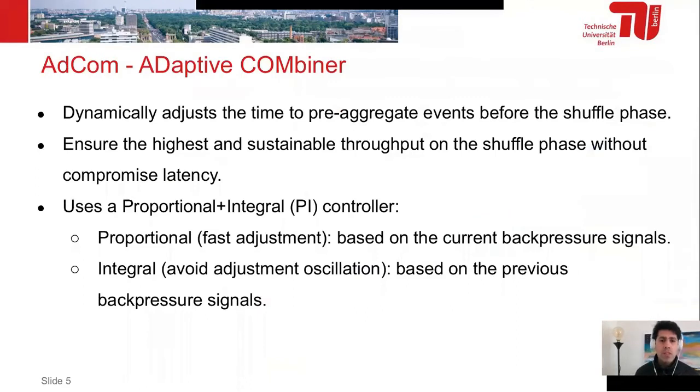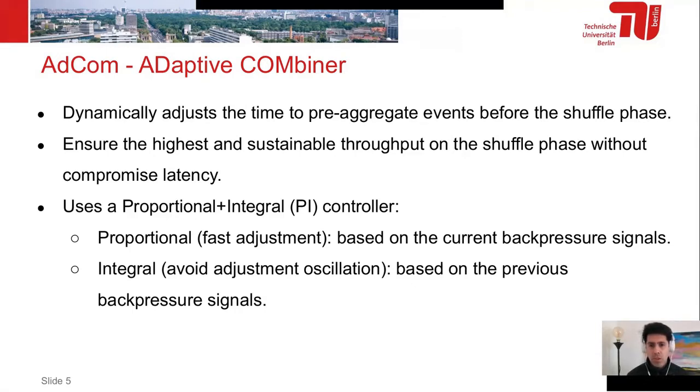So we devised this new transformation called AdCom, an adaptive combiner, which dynamically adjusts the time to pre-aggregate tuples before the shuffle phase. The goal is to achieve the highest and sustainable throughput on the shuffle phase, and of course without compromising the latency. And we use a proportional integral controller for this, of which I would like to explain 3 basic steps.